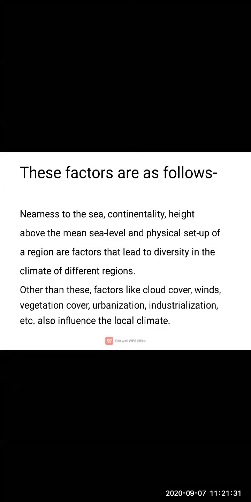Vegetation over here means all the plants found in that region. Then urbanization. Urbanization means an increase in the percentage of people living in urban areas than in rural areas.